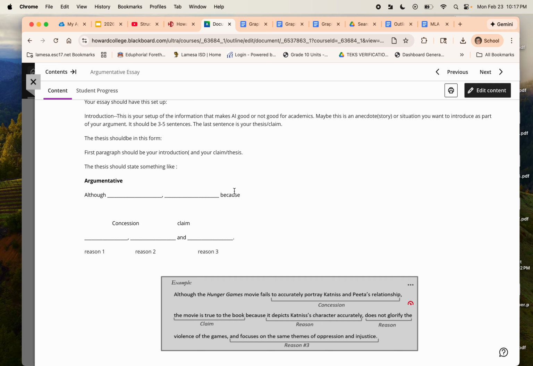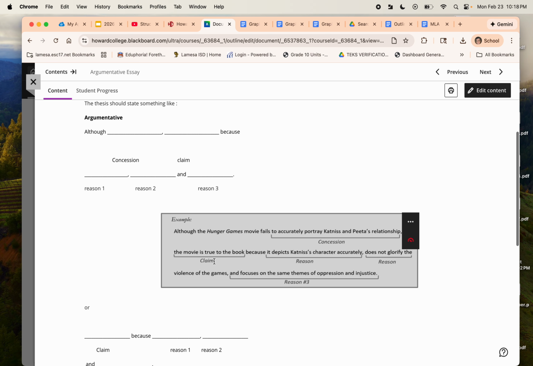AI is beneficial because, so that's my concession. This is my claim. It's beneficial because reason 1, whatever that is, reason 2, whatever that is, and reason 3. Here's an example of doing this. This right here is totally not anything to do with AI. It's just an example of using that essay.